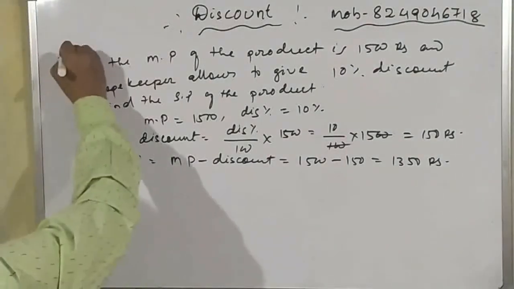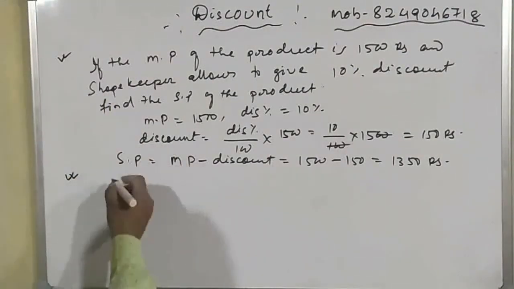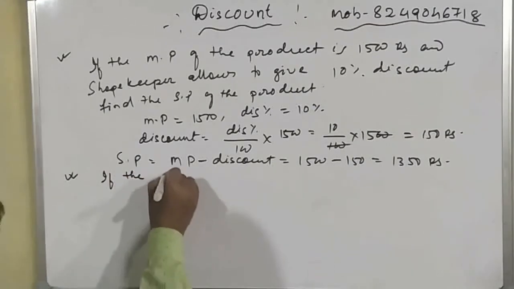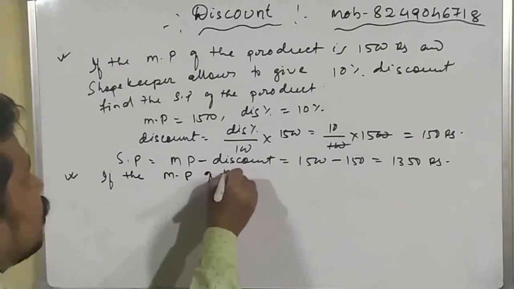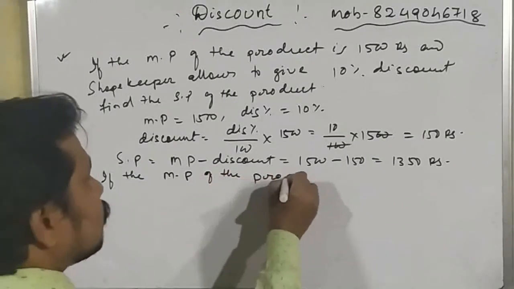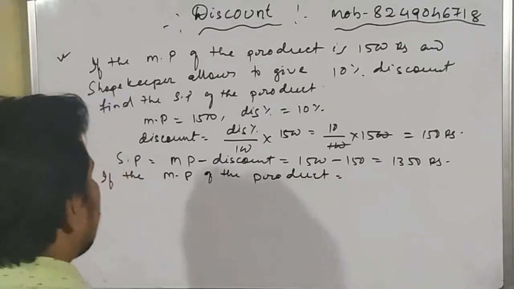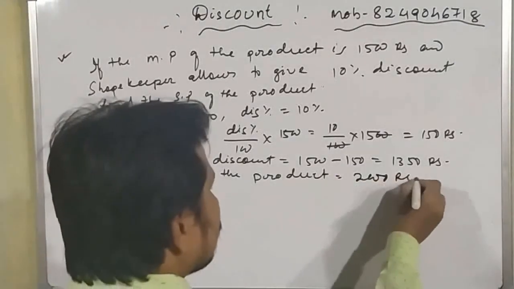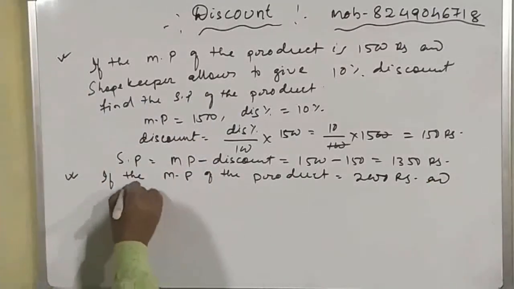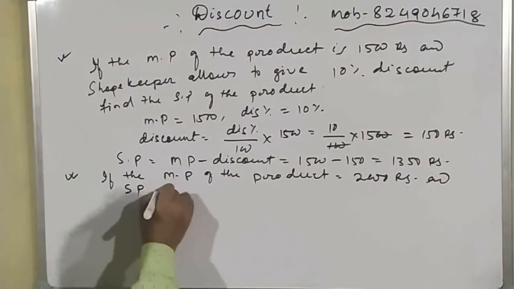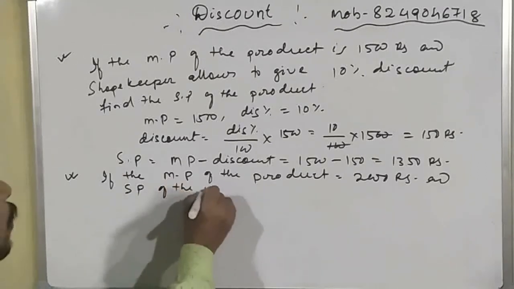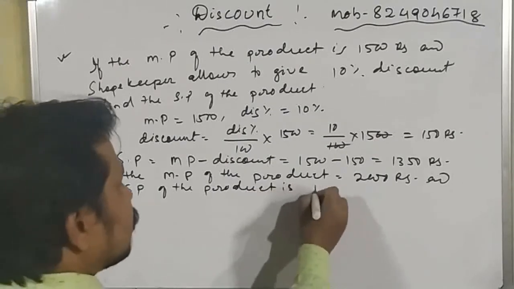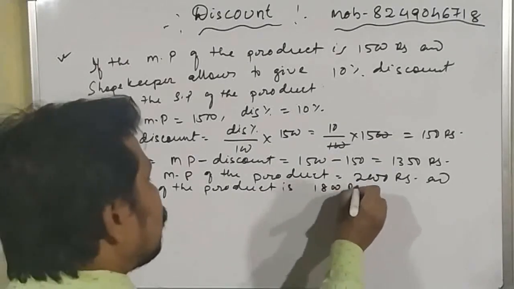So for the second question, suppose the mark price of the product is 2000 rupees and the selling price of the product is 1800 rupees.